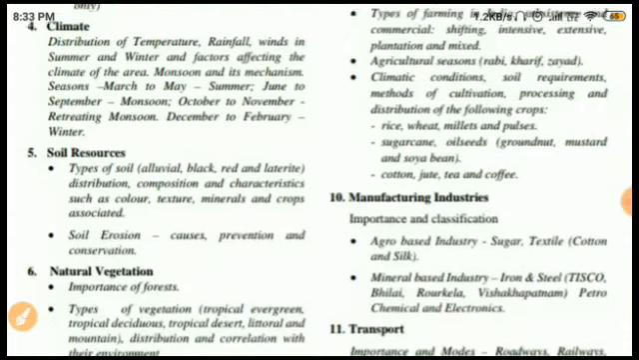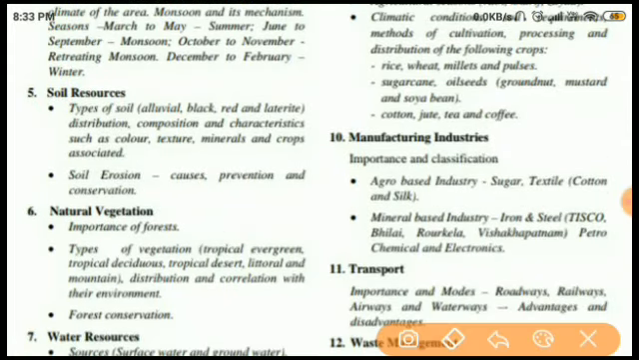Next we are talking about the soil resources. In the soil resources, basically we are talking about the types of soils. We know there are 4 or 5 types of soils. In our course we are having 4: alluvial, black, red and laterite. Their distribution, where it is available, composition, how it is made, characteristics, what are the qualities of it, like color, texture, minerals, and crop suitability, which soil is suitable for which crop.